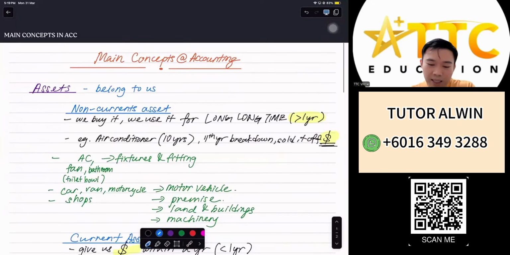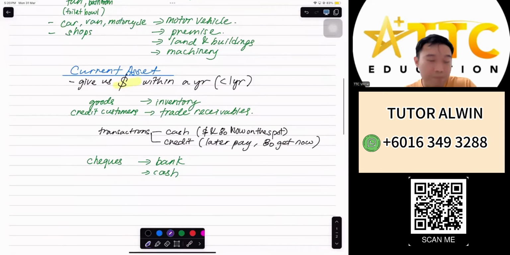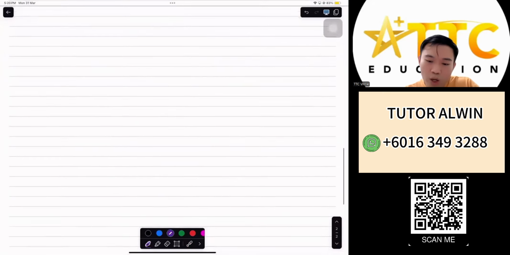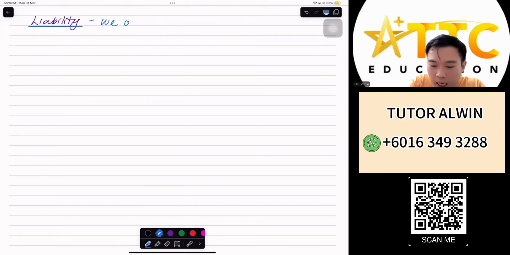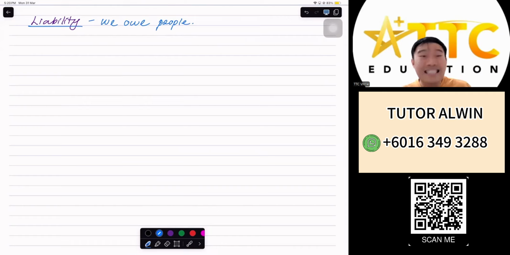Now, if we have something that belongs to us, definitely there will be something that belongs to other people, in which we owe people money. This is called a liability. It is something that we owe people out there. Basically we call it debts in short. Now we have non-current liability.